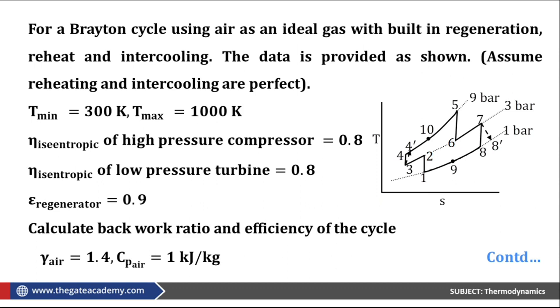Yes, definitely. Perfect intercooling means T3 is equal to T1. And what does perfect reheating mean?